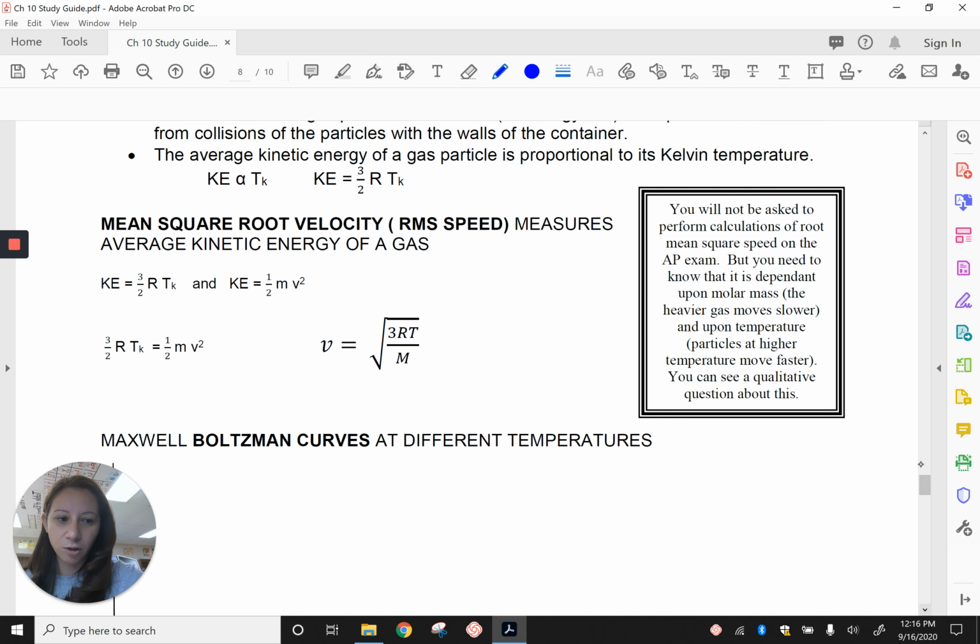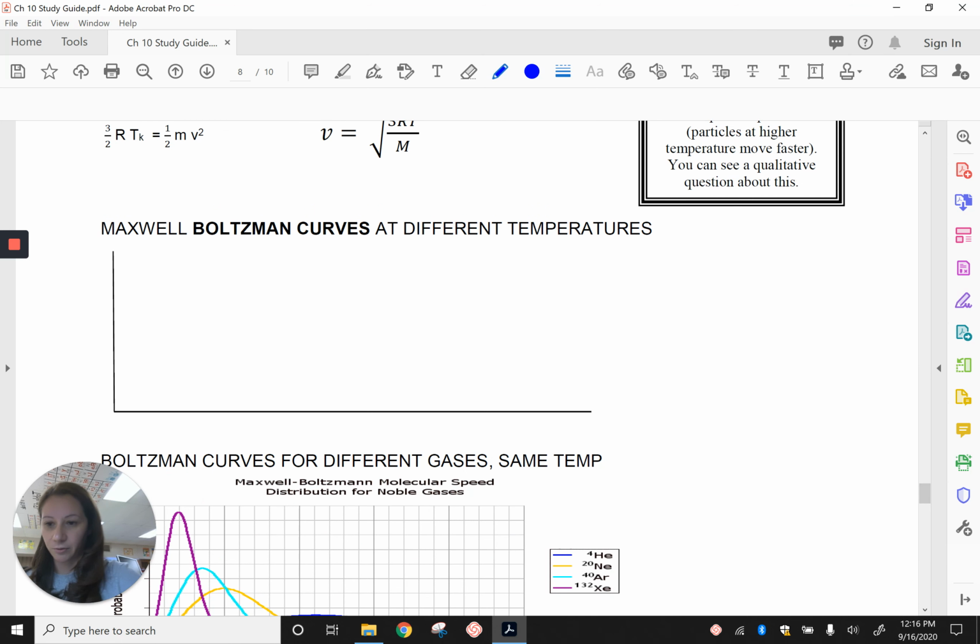So if we were to look at the speed of gas particles, remember that when we look at the temperature, it's showing us the average kinetic energy, which means the average speed. So remember, there are particles moving fast, particles moving slow. We're just looking at the average. So we can draw a Maxwell-Boltzmann curve to show us what all of the particles are doing at a given temperature. If you look at this curve here, this would be the number of molecules, and this would be the molecular speed.